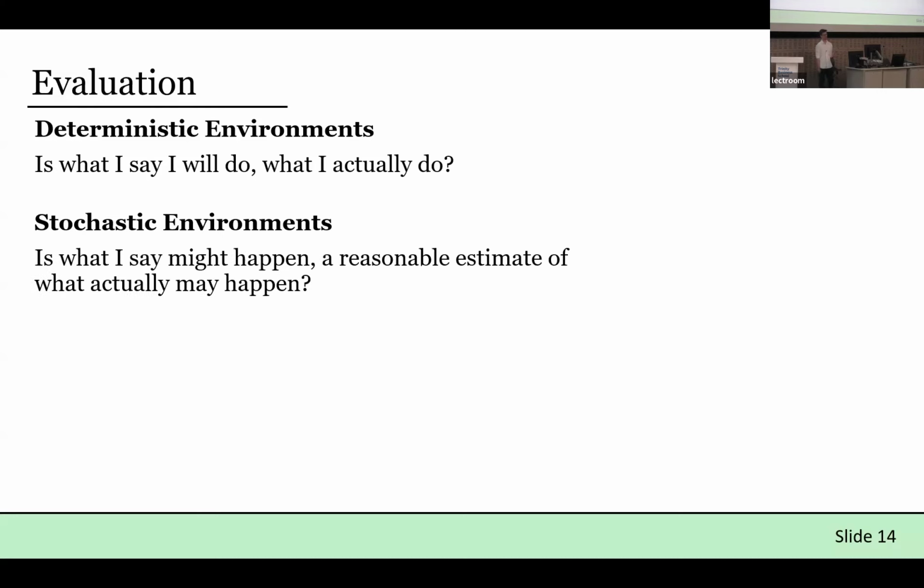So instead, we would like what the agent says might happen to be a reasonable estimate of what may actually happen. And that's vague. So what do I mean by that? Well, in the coin flip, if we extend that example, you would hope that 50% of plans and their translations would say it will land on heads, and 50% say it will land on tails. You don't want 100% to always say I'll flip a coin and it'll land on heads, or vice versa for tails.